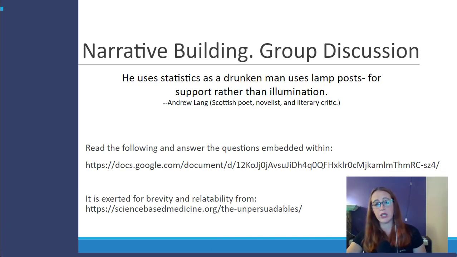I do have one important note on question 6. This will ask you for topics that you are unpersuadable on. Try to avoid topics where it's just that the preponderance of evidence is so high that it'd be next to impossible to convince you. For instance, the Earth is not flat. Aim for topics where there is some wiggle room.